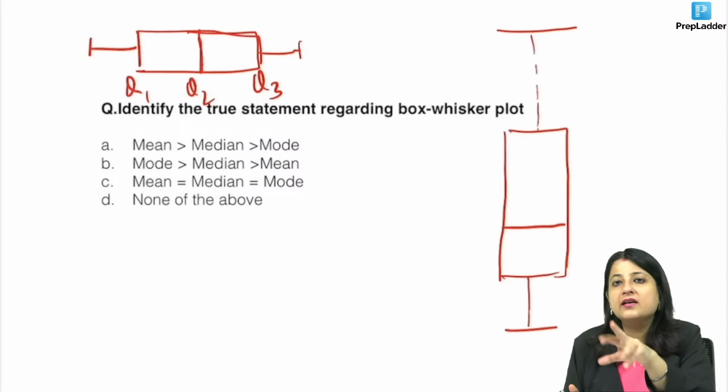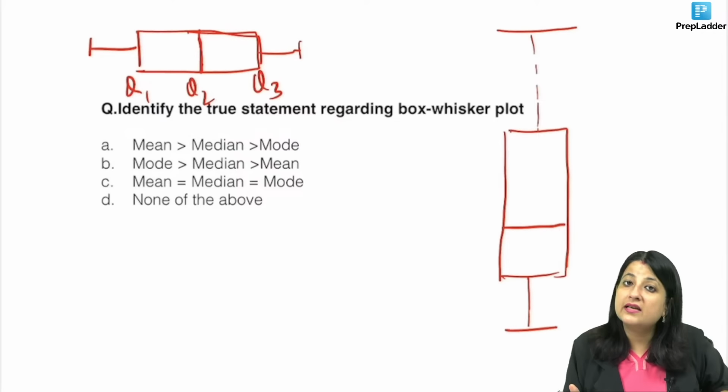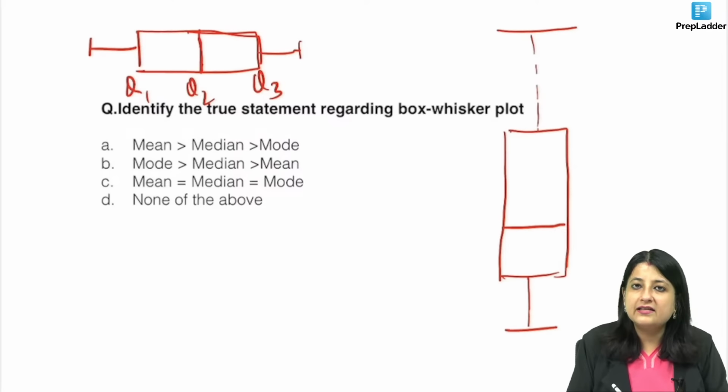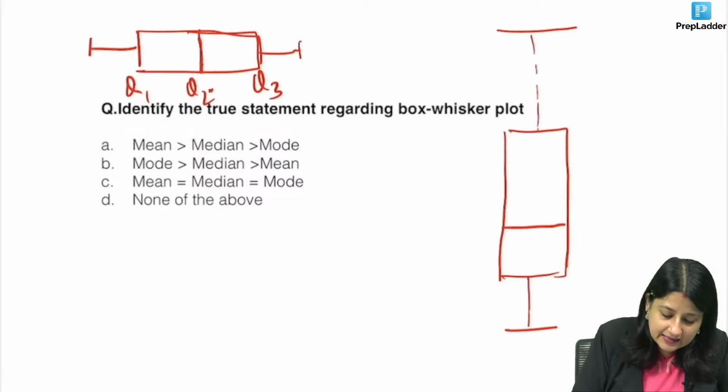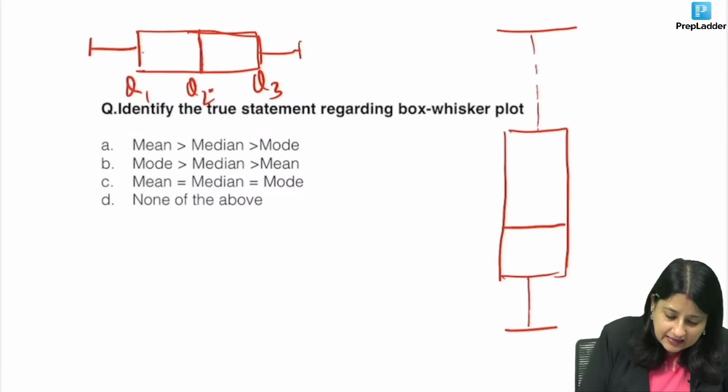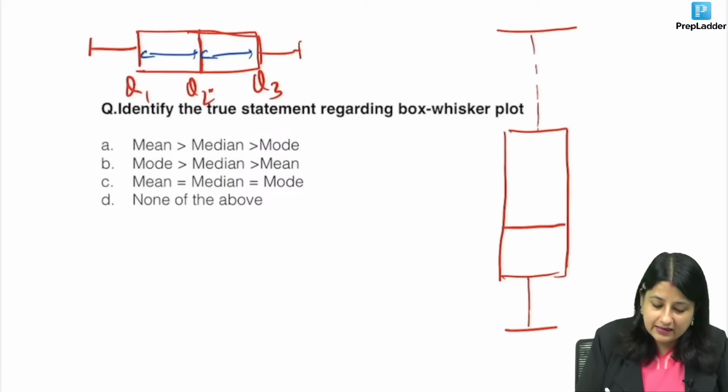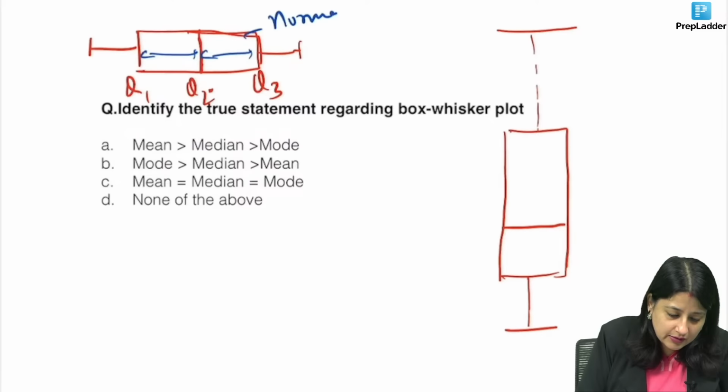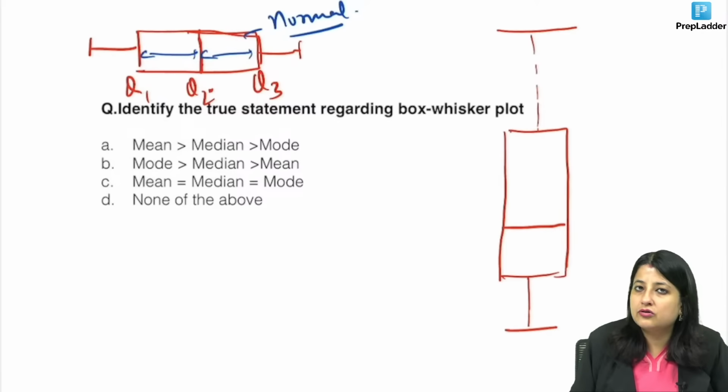Okay, so over here a box and whisker plot represents quartiles. Quartile divides the box. This is the median. If you see equal gap on either side of the median, this means it is a normal distribution curve.